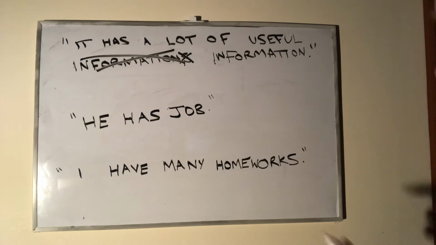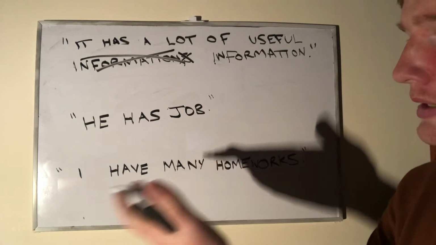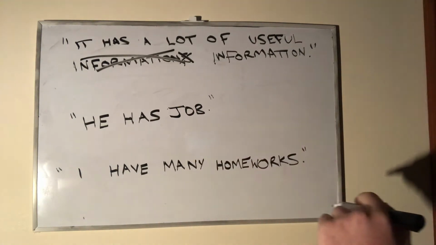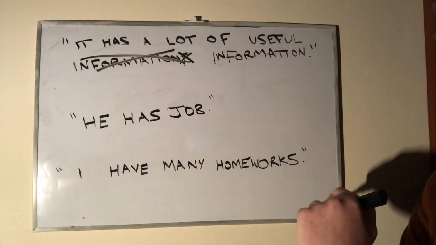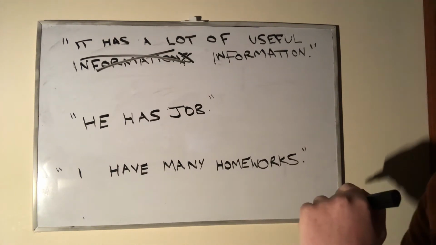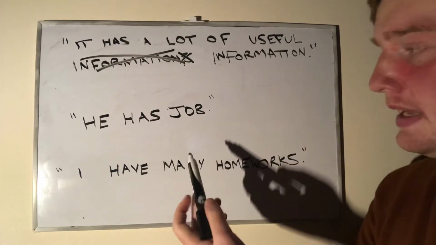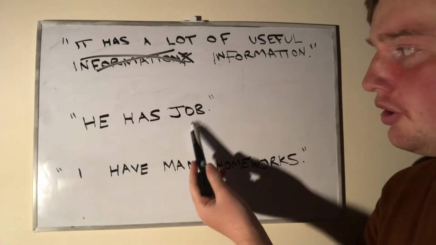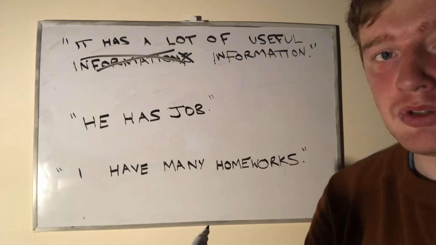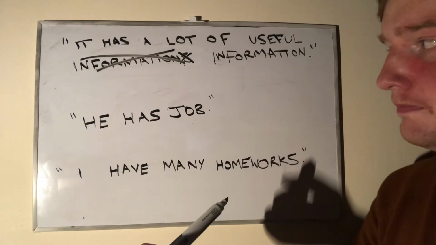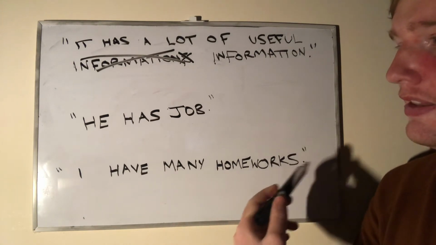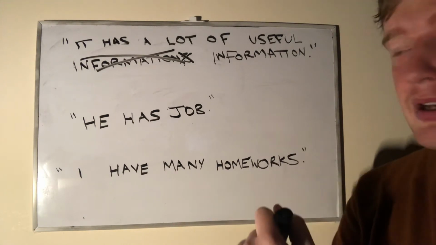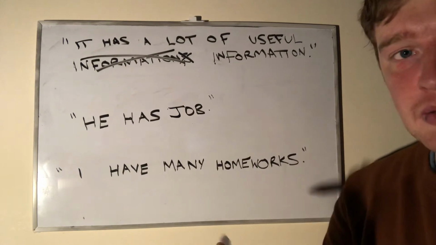All right, so let's take a look at our next sentence now. He has job. So what's the problem here? Well, the issue is that job is a countable noun. Job is a countable noun. Therefore, we must apply an article.